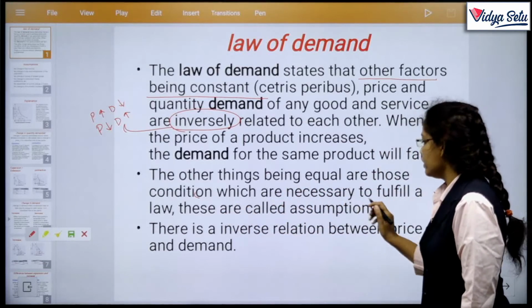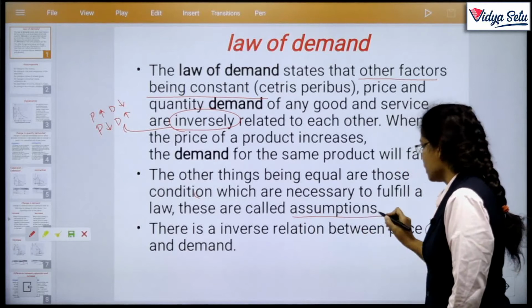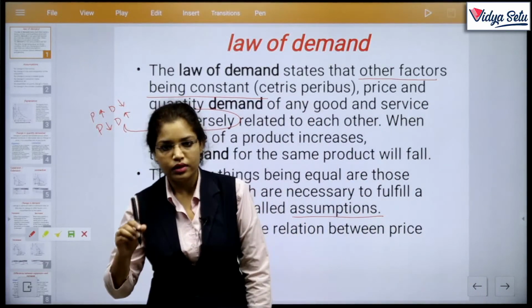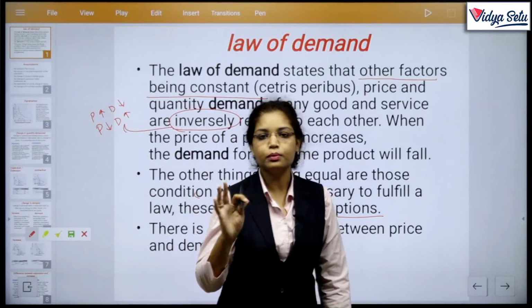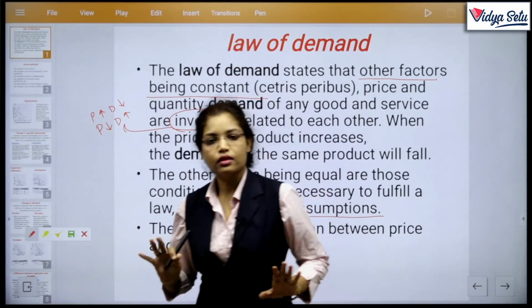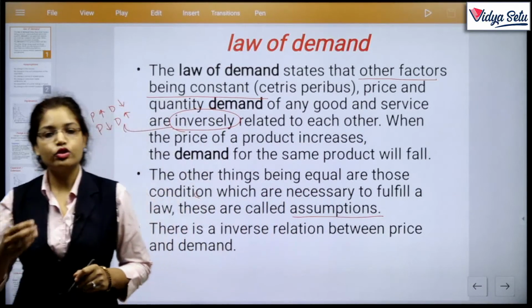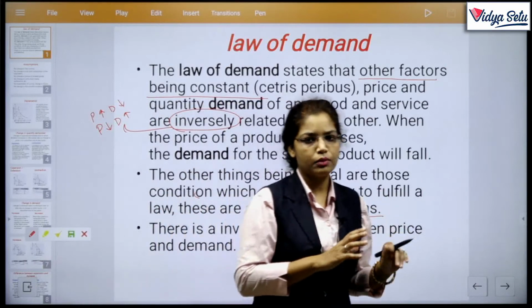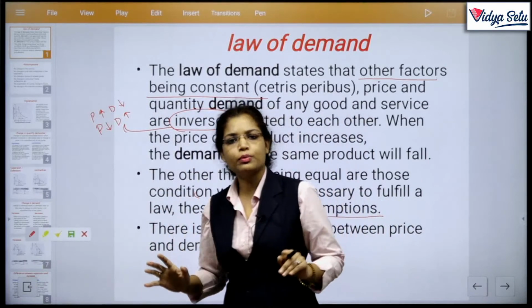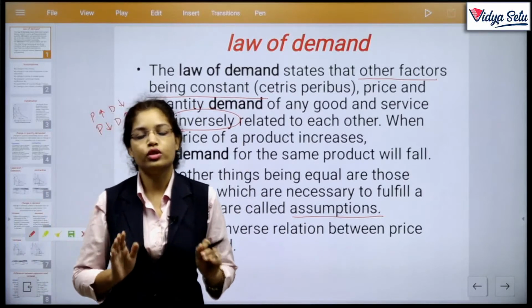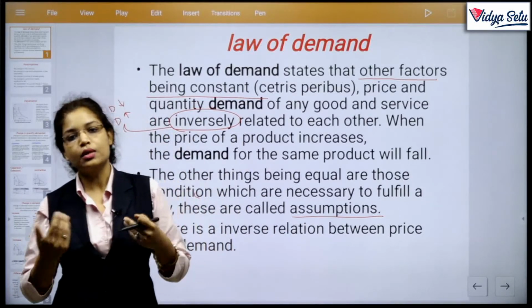These are called assumptions. Assumptions are like: this pen is not a pen, this pen is my mobile. So assume that this pen is a mobile. Clear? It means you have to assume. Suppose I say it is very sunny outside, but then I say today it will rain, then you have to assume it will rain. This is called assumptions. Being assumed, being supposed.